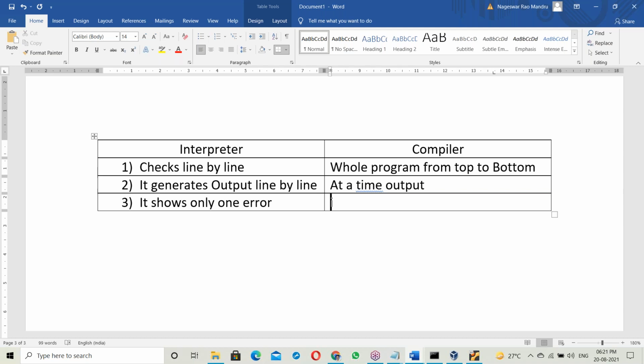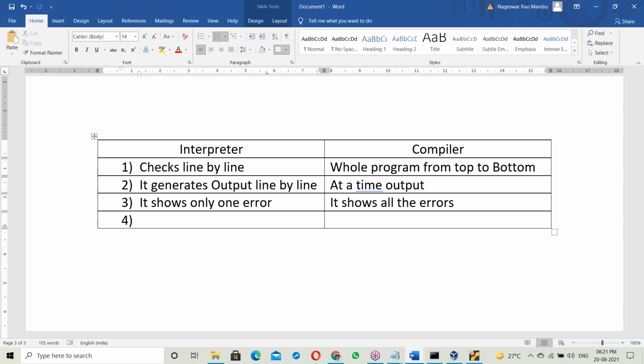Okay. The compiler shows all the errors. The interpreter shows only one error. The compiler shows all the errors.